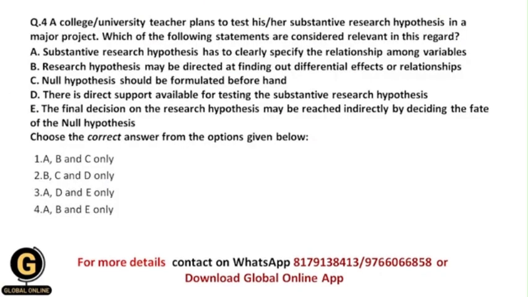A college or university teacher plans to test his or her substantive research hypothesis in a major project. Which of the following statements are considered relevant in this regard, okay. So the teacher is planning to test the substantive research hypothesis, and research hypothesis means alternative hypothesis.